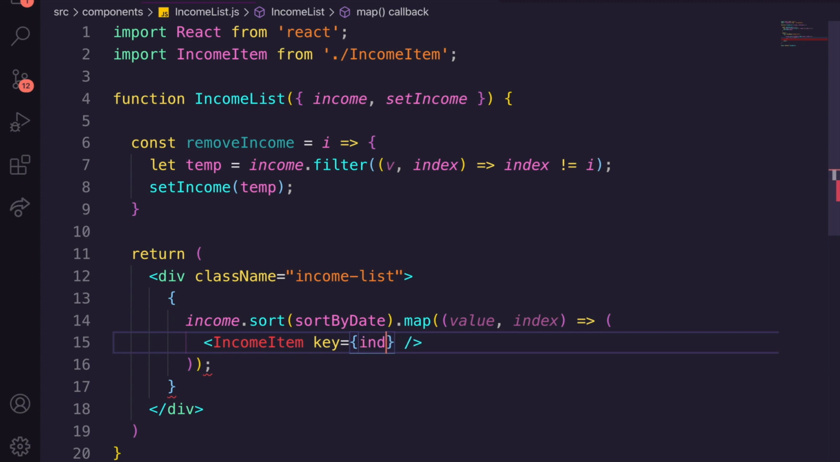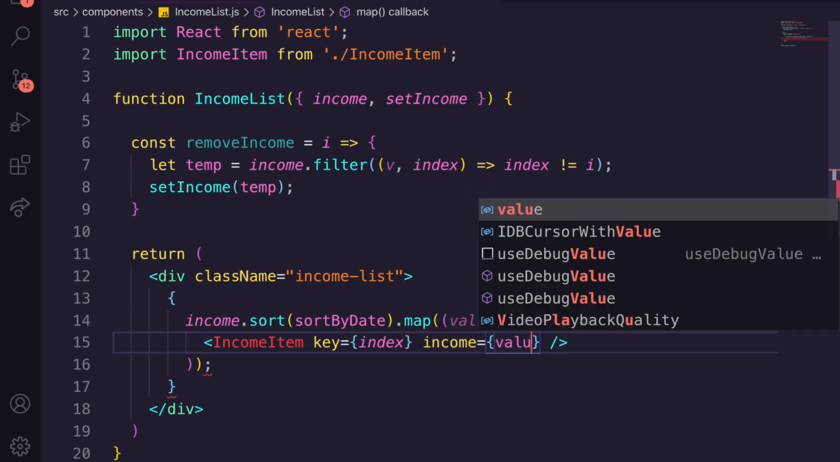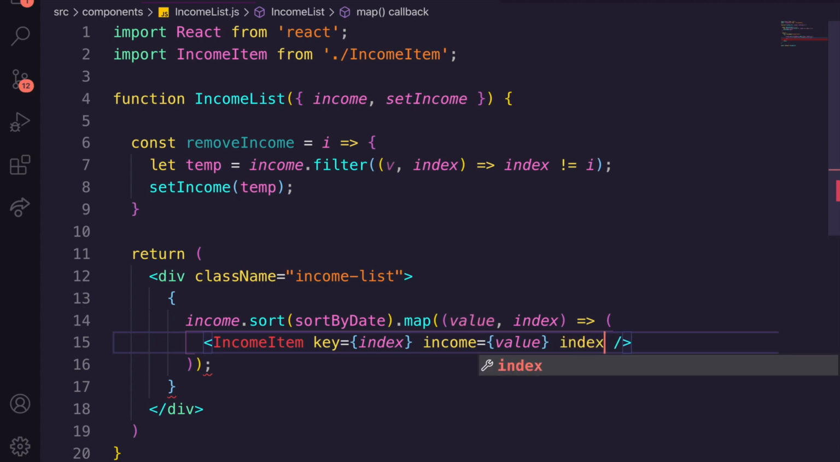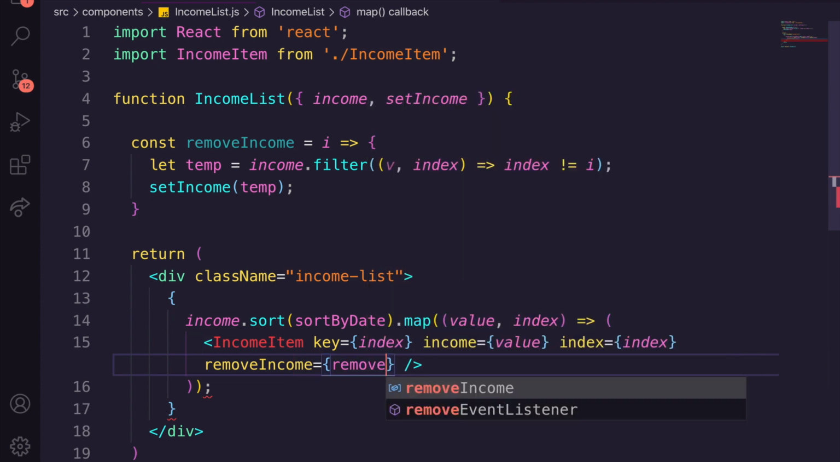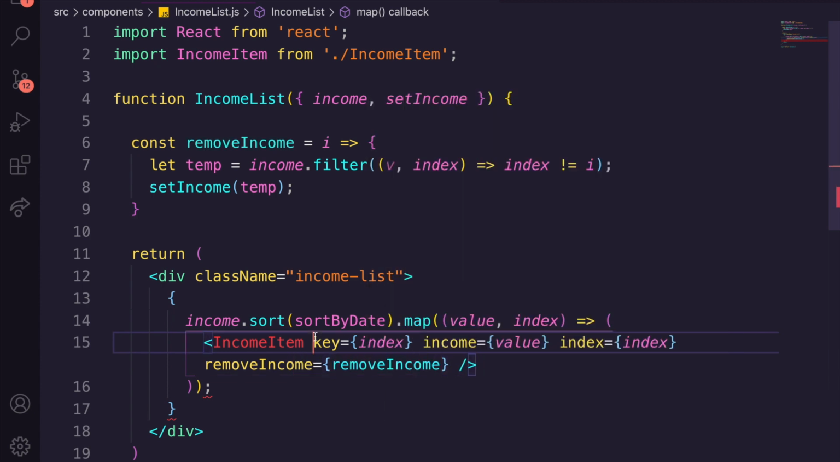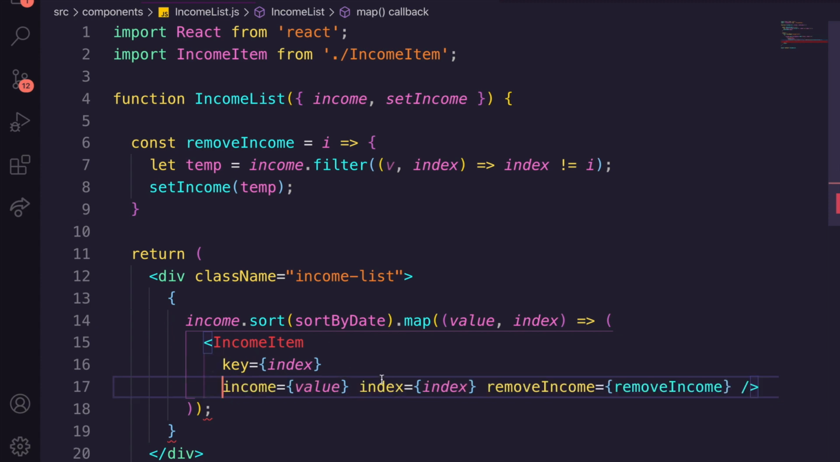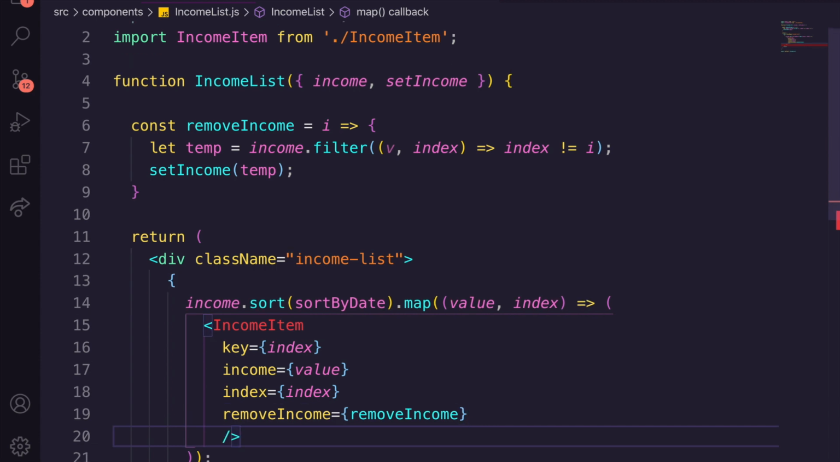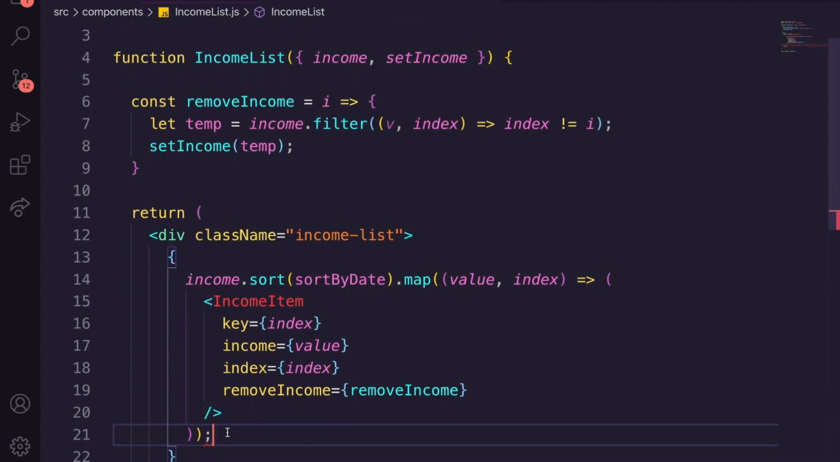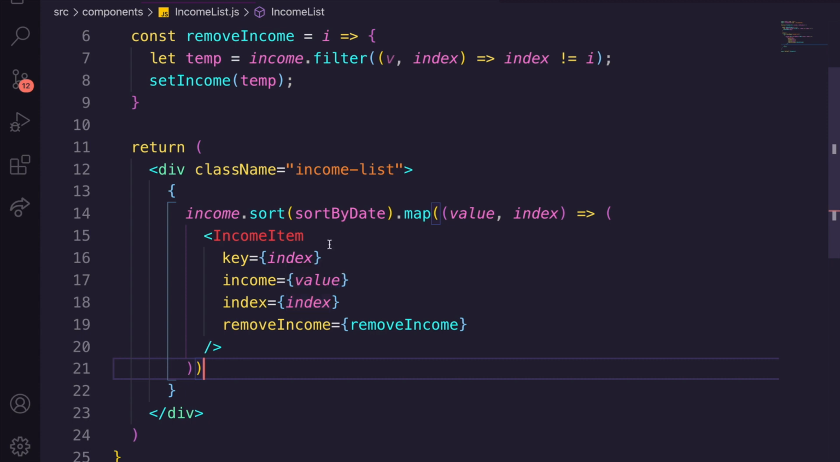So we're going to pass a key, because every time you map through an array, you need to give it a key if you're outputting JSX. We're going to call income, and we're just going to pass through the value. We're then going to get the index, and we're going to pass through the index. We're then going to get removeIncome, which is the function we've passed through, and we're going to pass through removeIncome. And let's neaten this up by just stacking these down. There's a lot of things here. We can just break these down, and it won't be a problem. I also need to remove that because that just breaks it. Save, and there you go.